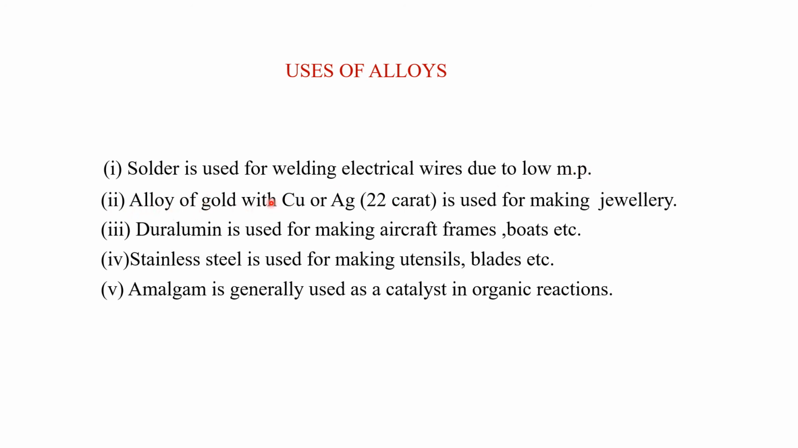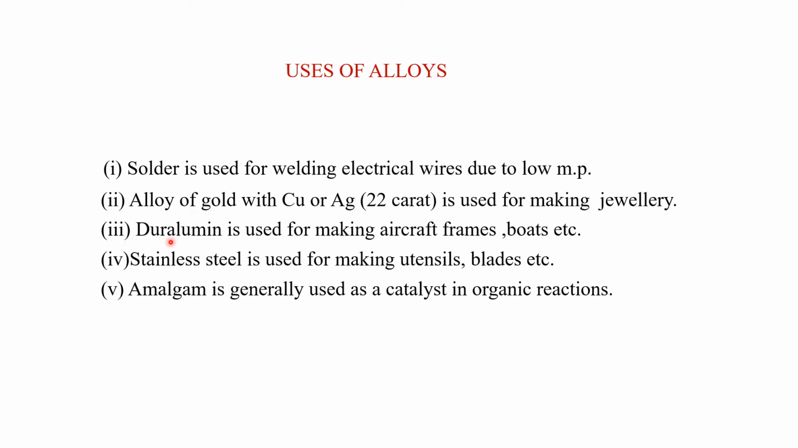Now an alloy of gold with copper and silver is used for making jewelry. Why? Because gold is basically a soft metal. So in order to make it hard and usable for jewelry, it is mixed with a little amount, say 2 percent, of copper or silver, so that it becomes hard and ideal for making jewelry.